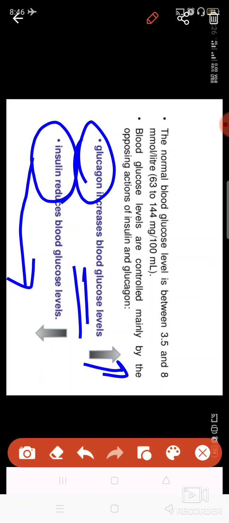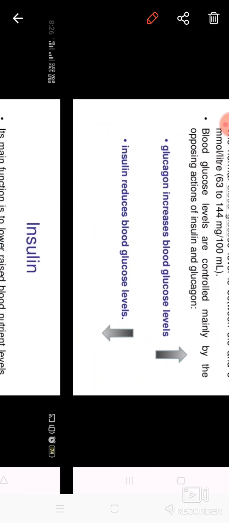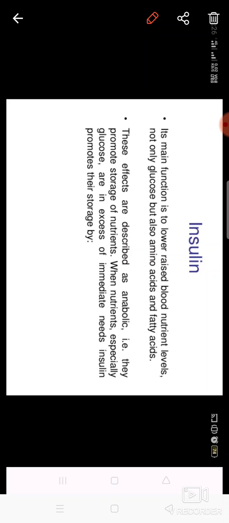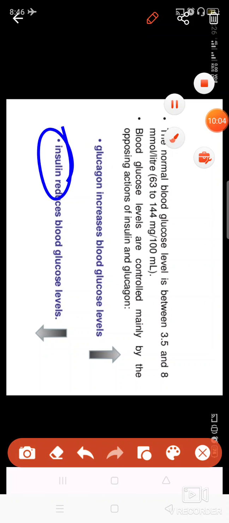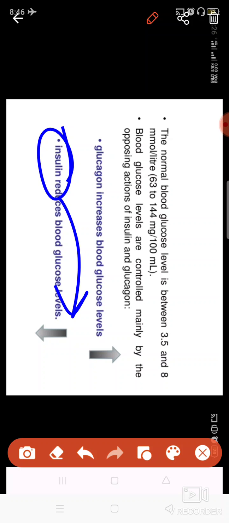And how is this done? When there is more glucose in your body, insulin stops the conversion of glucose, that is, carbohydrates are not being oxidized, and at that time the glucose level lowers.